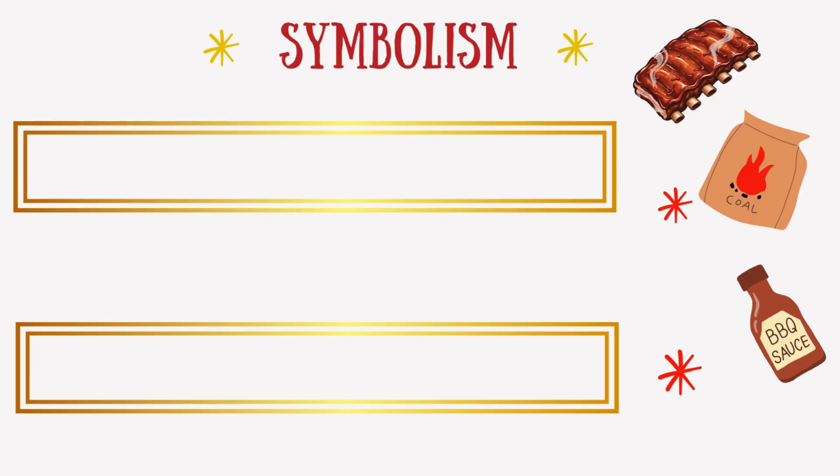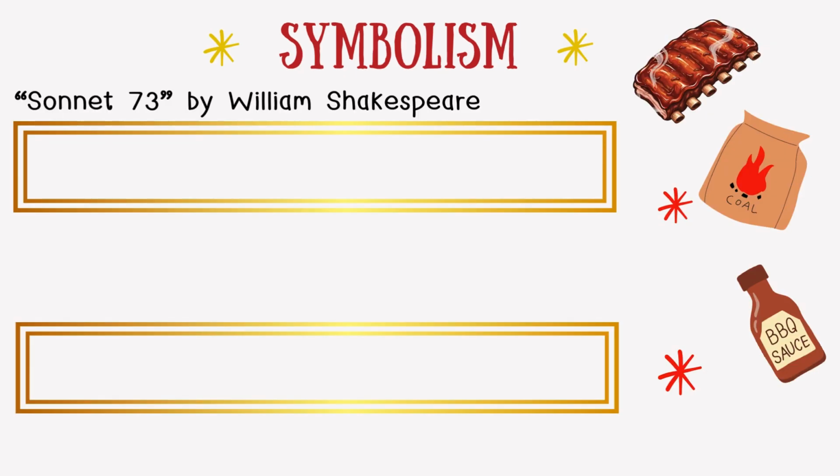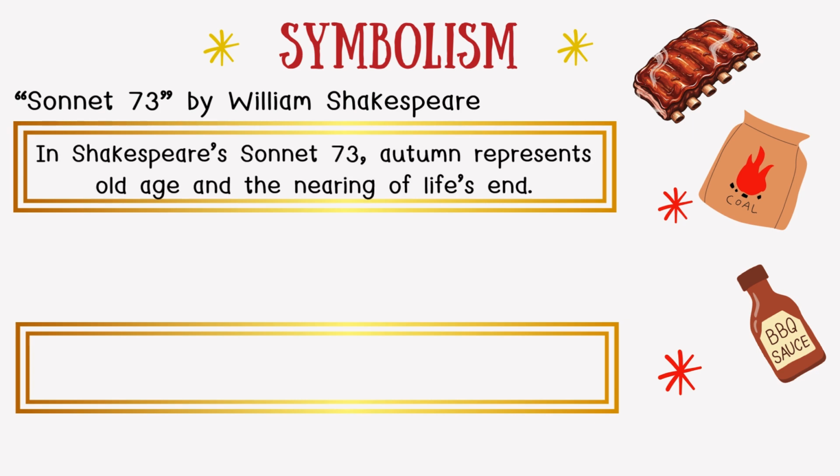Let's look at how symbolism appears in actual poetry here. Sonnet 73 by William Shakespeare. The speaker talks about how autumn represents old age and the nearing of life's end. Seasons can symbolize, or represent, the different stages of life.